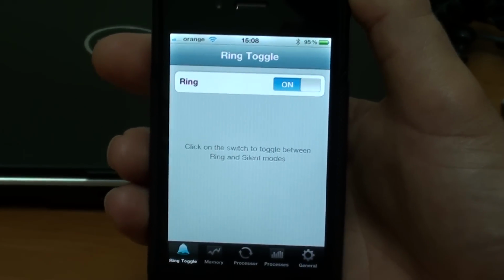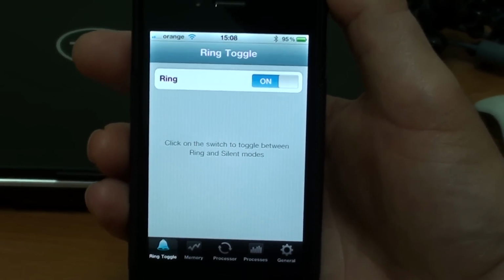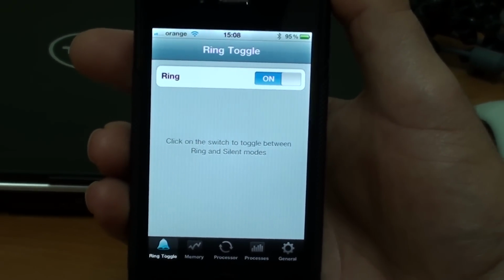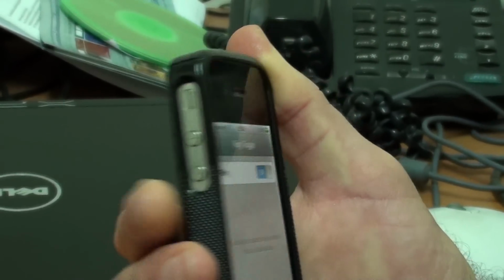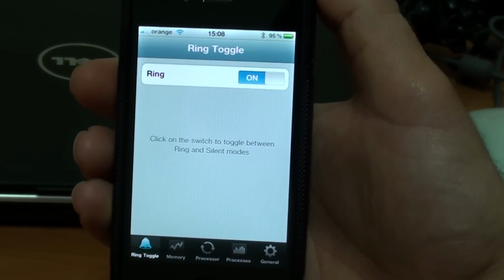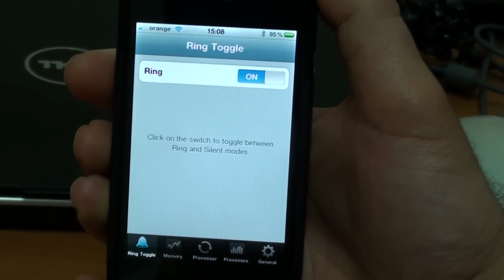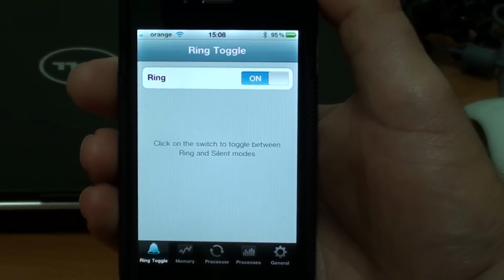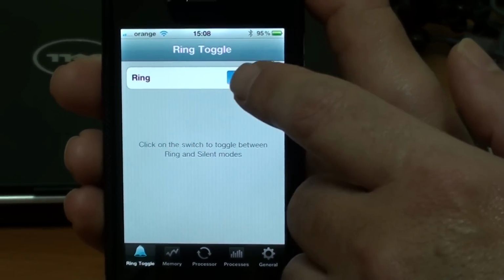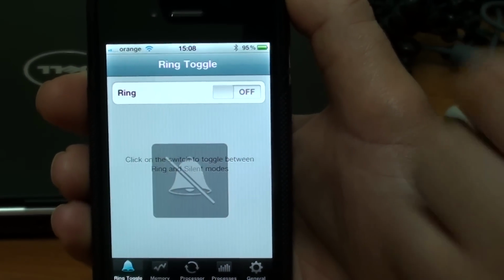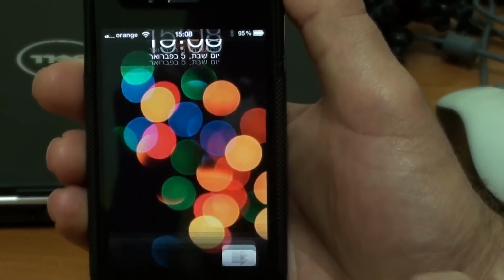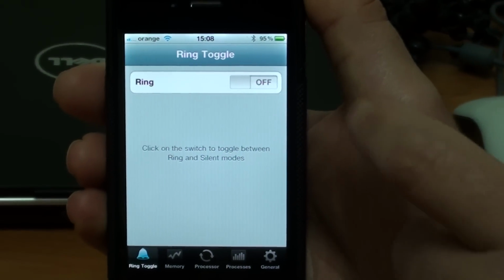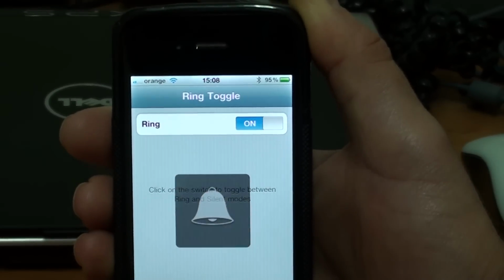The first tab is RingToggle. This tab performs exactly like the mute switch. If your mute switch is broken, you can use this feature instead. Now the phone is in ring mode. You press to change it to silent mode. We turn off the phone and don't hear the lock sound because the silent mode is on. You can press it again to switch back to ring mode.